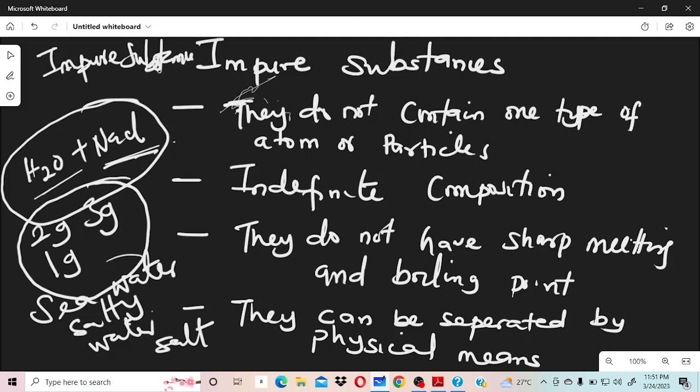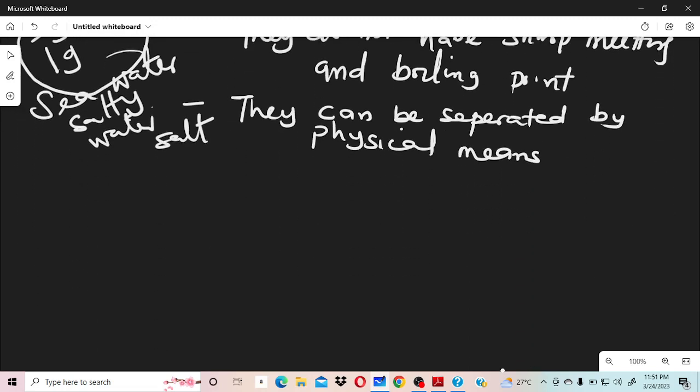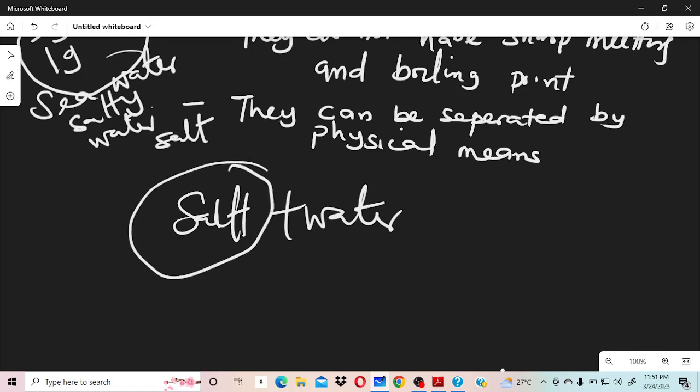Why? Because it does not contain one type of atom or particle. It doesn't have a definite composition, and it will not have a sharp melting and boiling point, because if you boil that seawater, it will not boil at 100 degrees Celsius. You know why? Because you have salt and you have water there. So the salt is acting as the impurity. So water will not boil at 100 degrees Celsius.